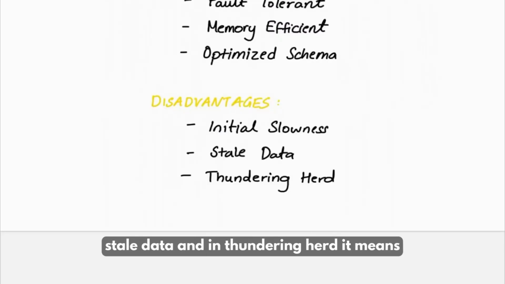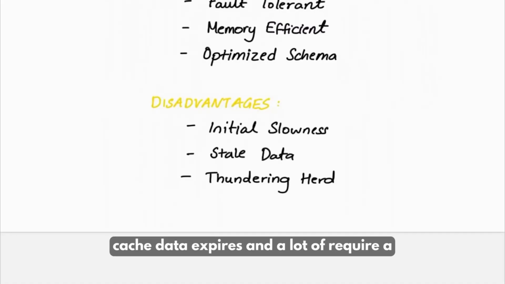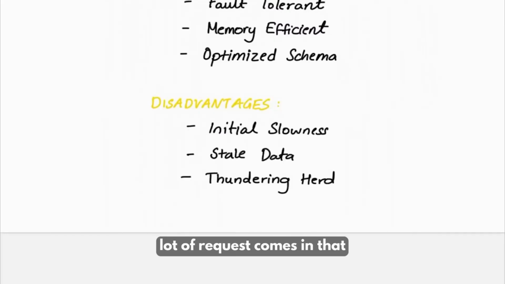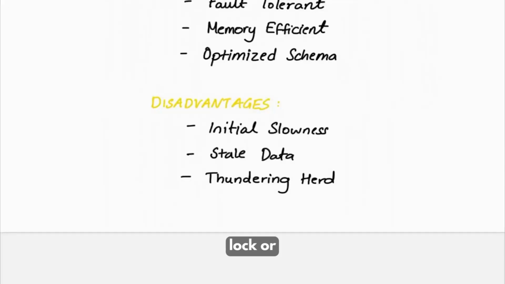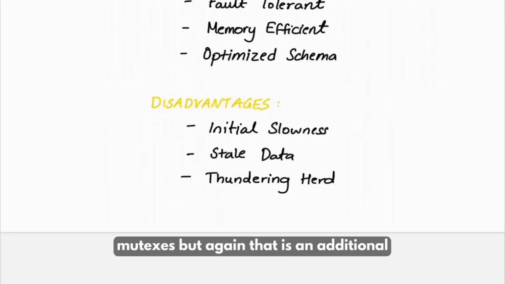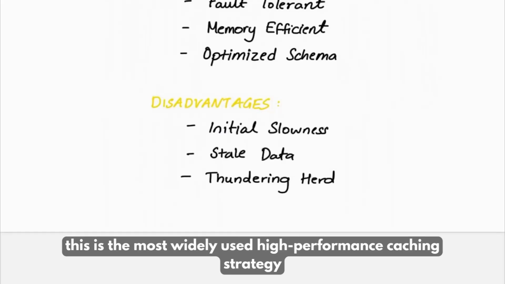And thundering herd means, for example, if your cache data expires and a lot of requests come in for that key, which is a hot key, all of the requests will go to the database and choke your database. So in order to avoid it, you can use locks or mutexes, but again that is an additional complexity. So this is the most widely used high performance caching strategy.